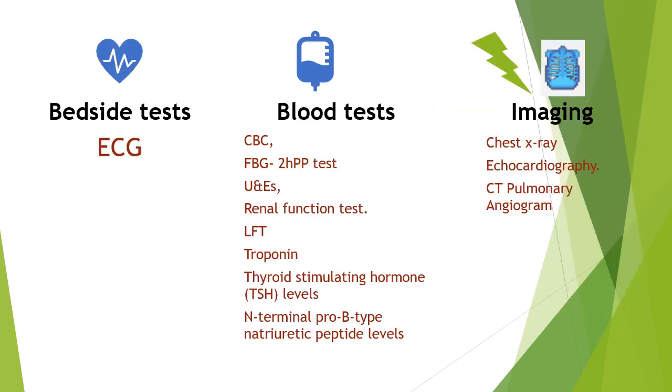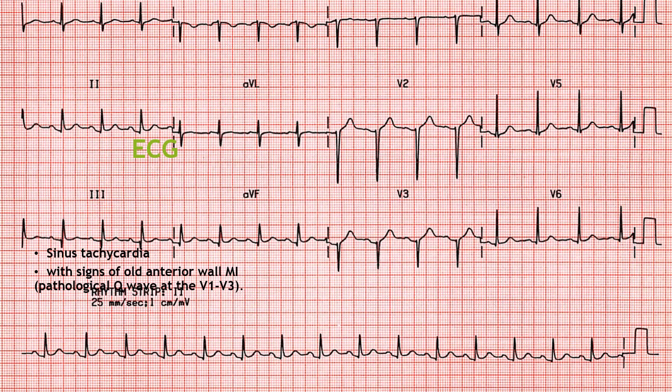You will look for bedside tests, the ECG, and blood tests like the CBC, fasting blood glucose, urea and electrolytes, renal function test, liver function test, troponin, TSH, and the most important one is N-terminal proBNP. Then you look for imaging by chest X-ray, echocardiography, and CT pulmonary angiography for a case of dyspnea.